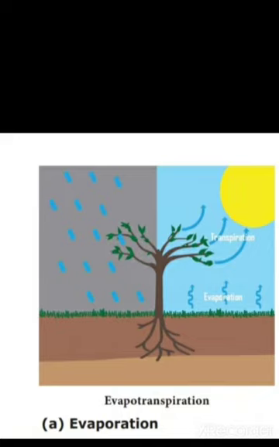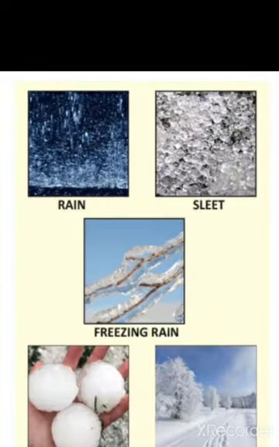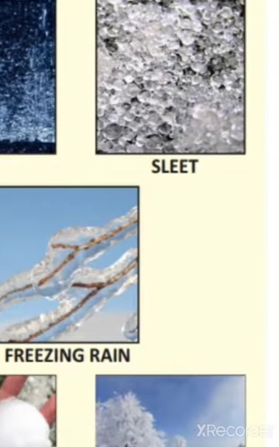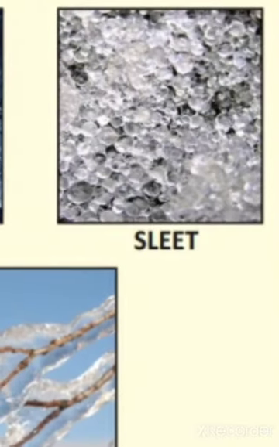Then forms of precipitation. First one is rain. The most common kind of precipitation is rain. Then second one is sleet. The precipitation which takes place in the form of a mixture of water droplets and tiny particles of ice, 5 millimeter in diameter, is known as sleet.